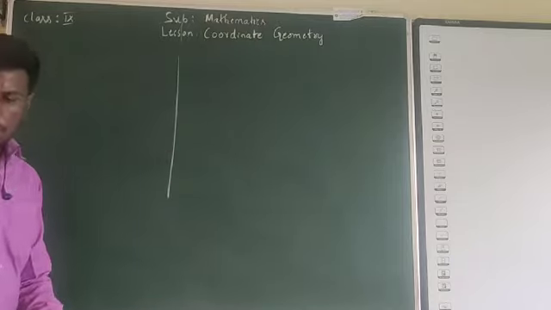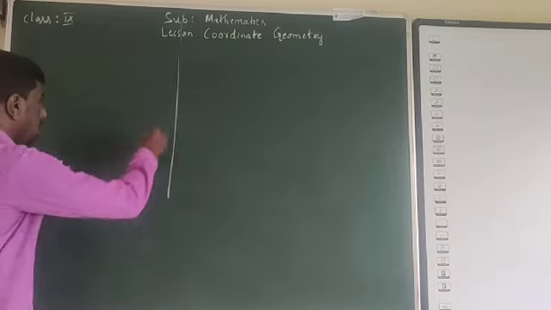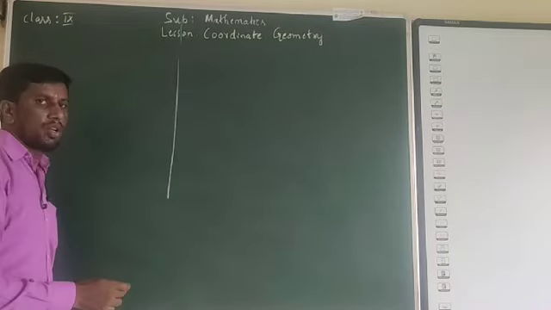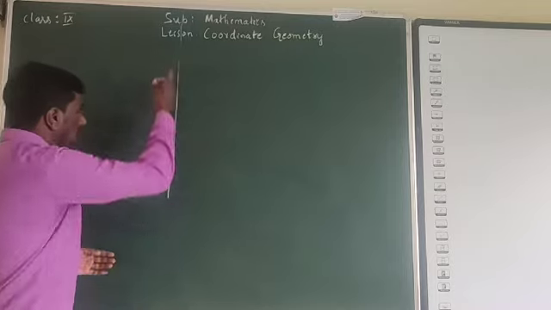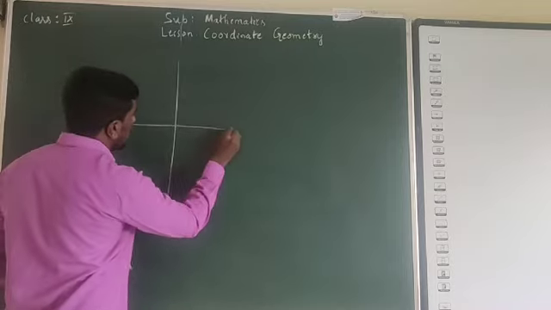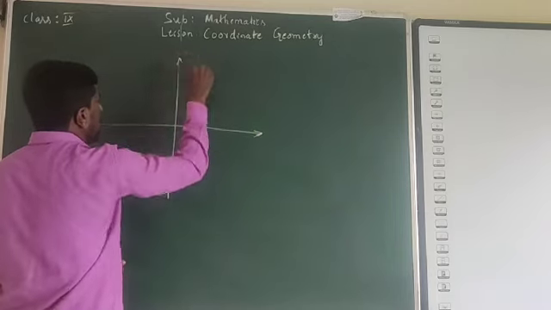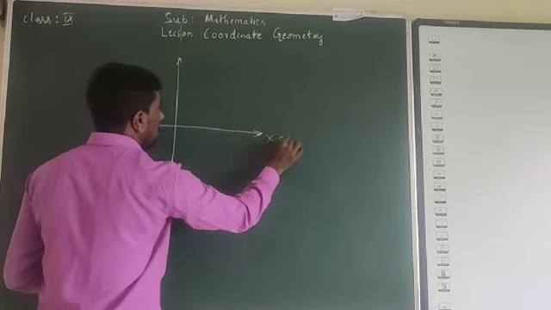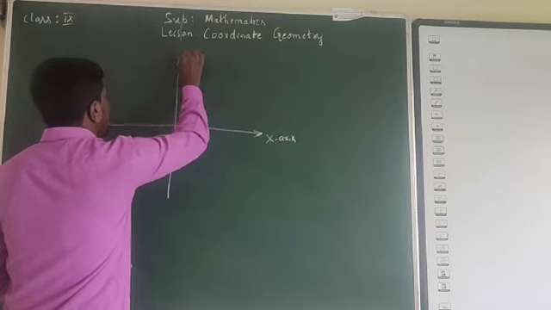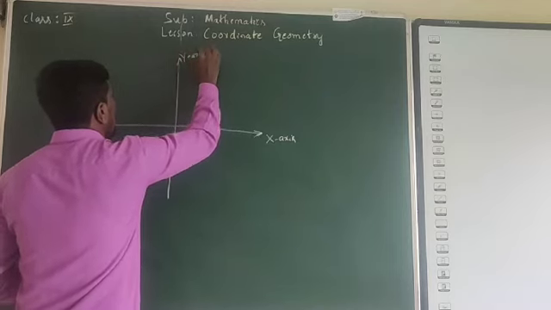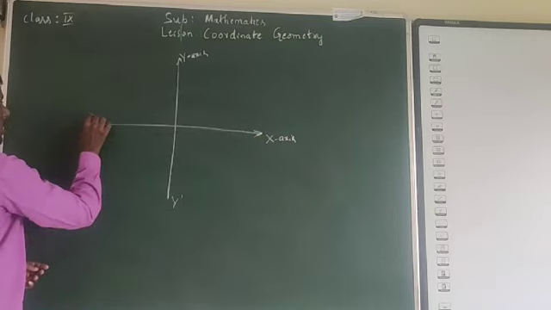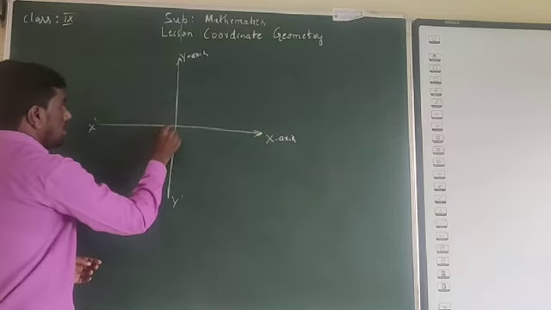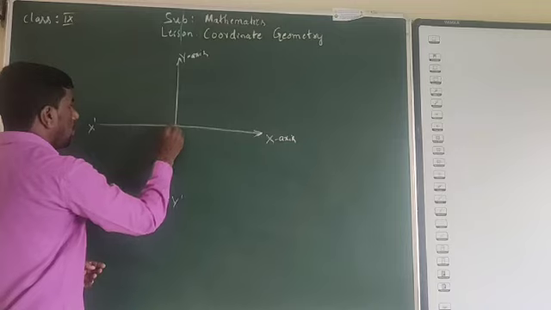Again, we will be taking a vertical line, which is the y-axis. Here afterwards I am not calling it a vertical line, I will be calling it the y-axis. Vertical line is the y-axis, horizontal line is the x-axis. This is the x-axis and this is the y-axis. In fact, this is y, this is y dash, this is x, and this is x dash. The intersecting point will be O.